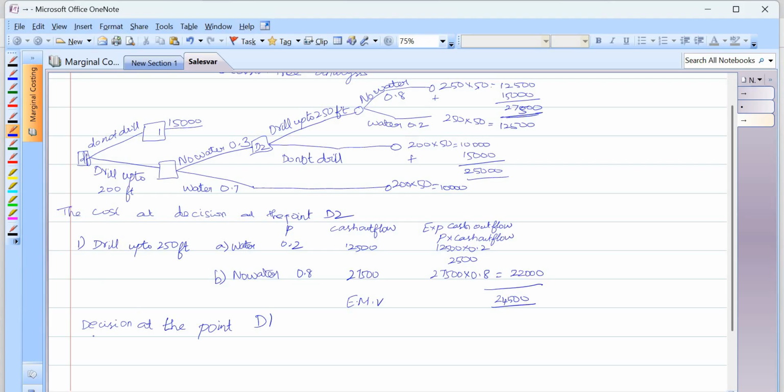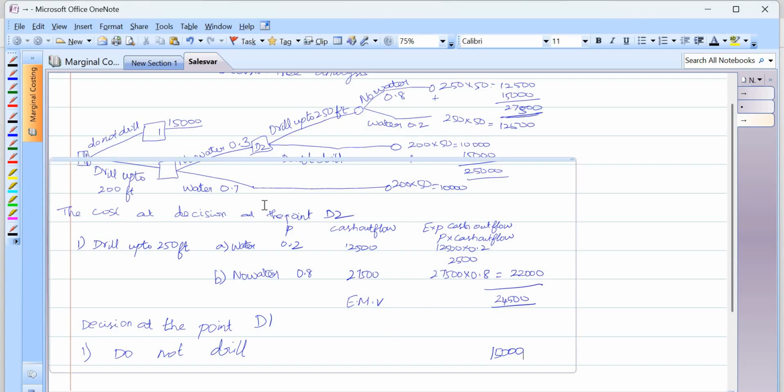So the first case is do not drill. So if I am not drilling, how much do I want to spend? 15,000. So many will go wrong. They will put 15,000 into 10, but you should not do this.